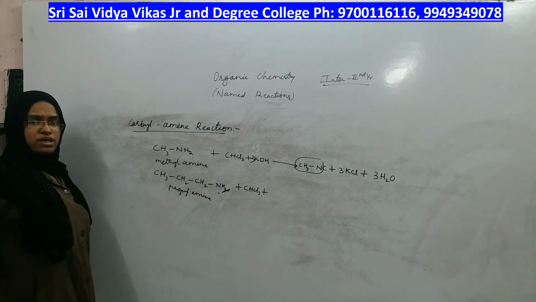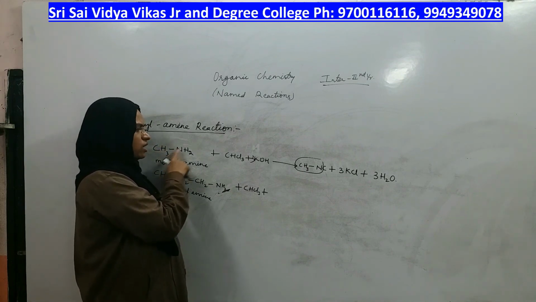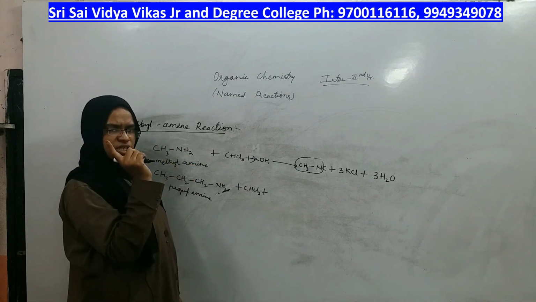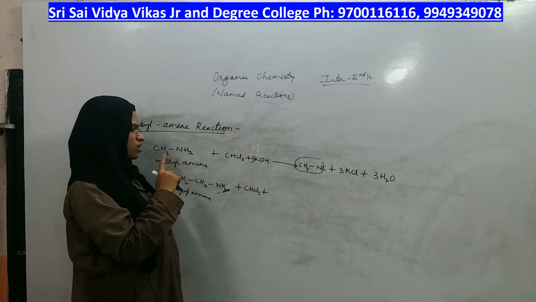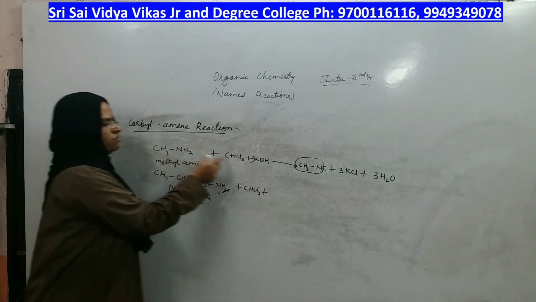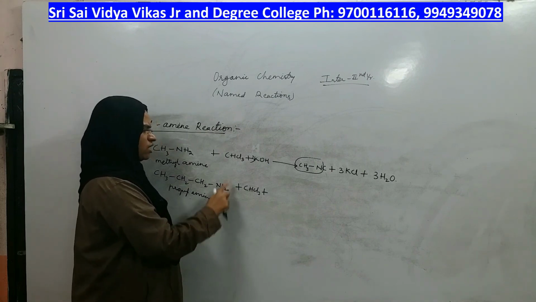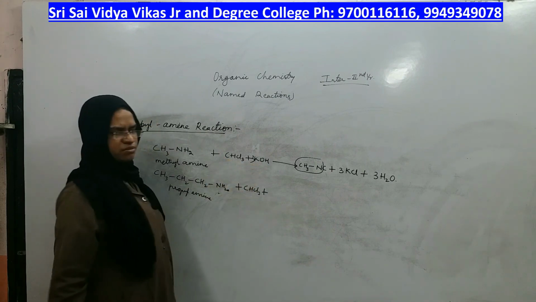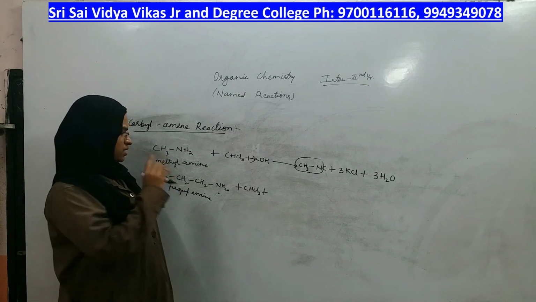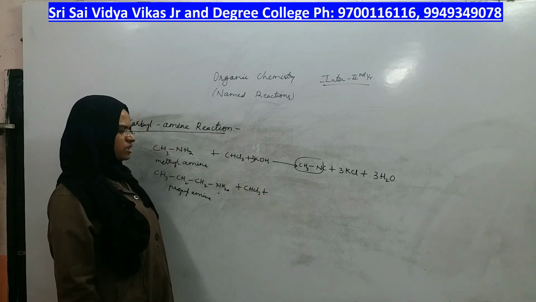But if you remember phenol with chloroform and NaOH, which reaction was it? Kolbe reaction, right? Sorry, which reaction? It was the Reimer-Tiemann reaction. You have to remember the combination to get the correct name. Phenol with CHCl3 and KOH means Reimer-Tiemann. Phenol with carbon dioxide plus NaOH means Kolbe, and amine with chloroform and KOH means it is the carbylamine reaction.